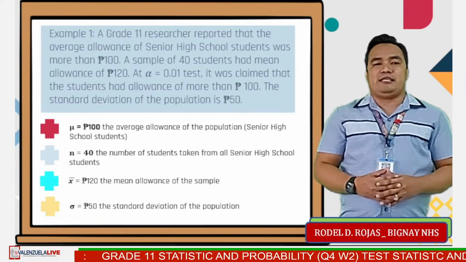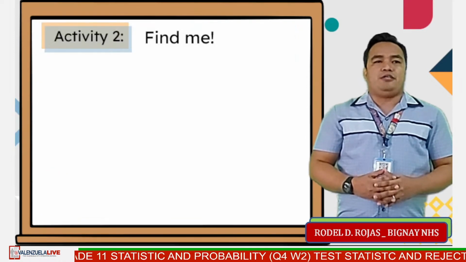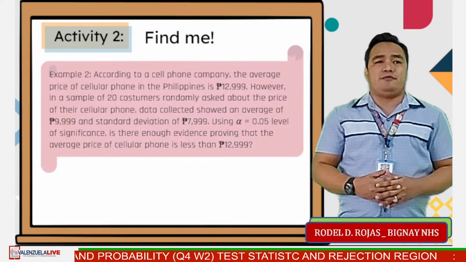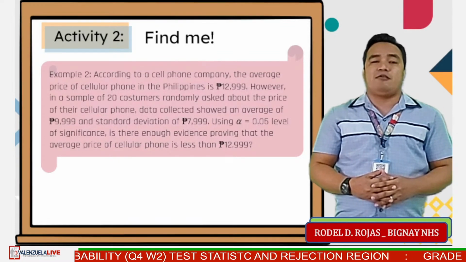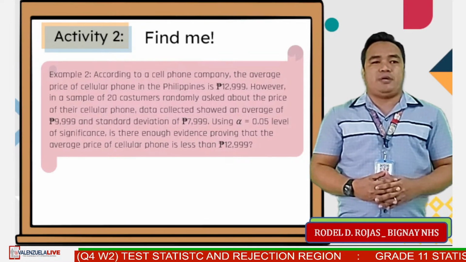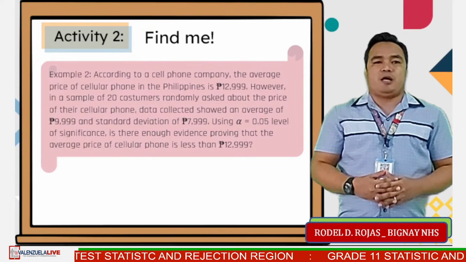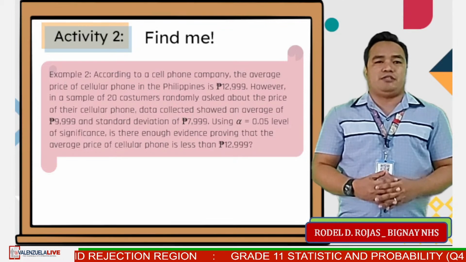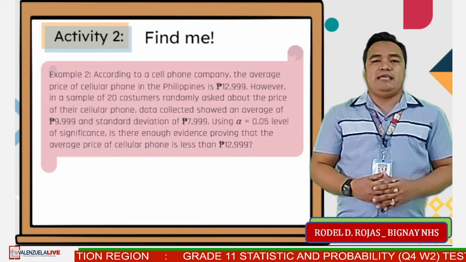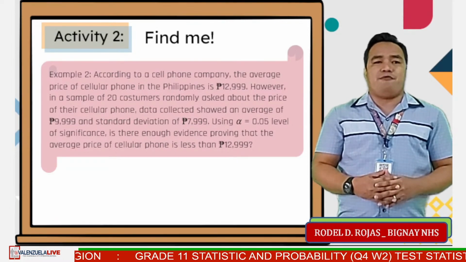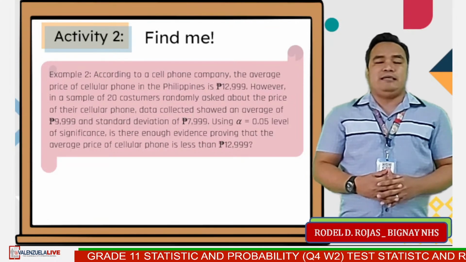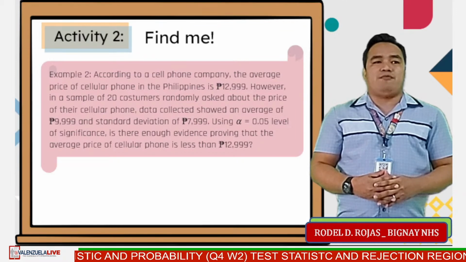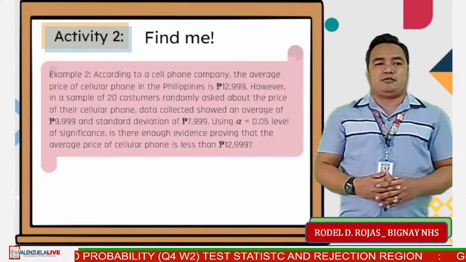Next, for our second example, according to a cell phone company, the average price of a cellular phone in the Philippines is 12,999 pesos. However, in a sample of 20 customers randomly asked about the price of their cellular phone, data collected showed an average of 9,999 pesos and standard deviation of 7,999 pesos.